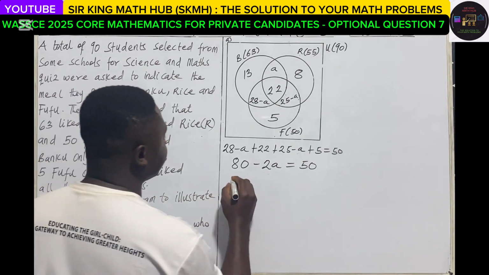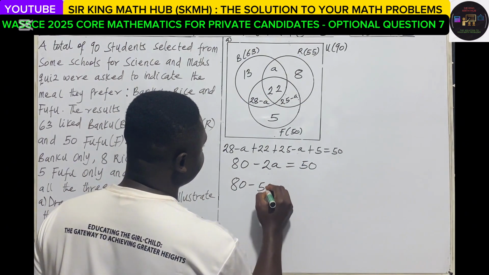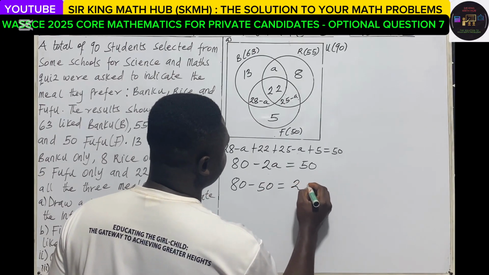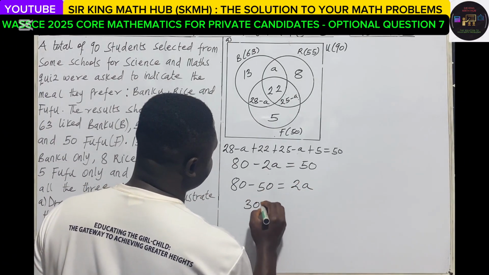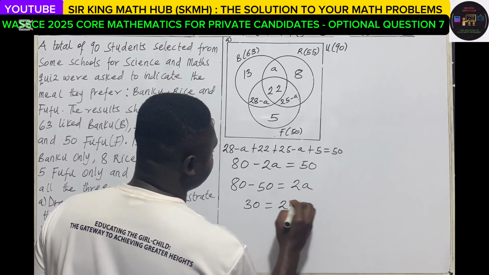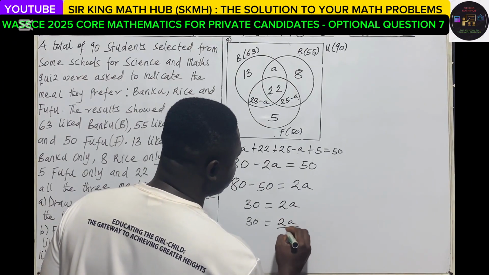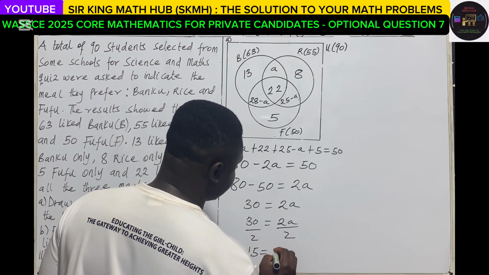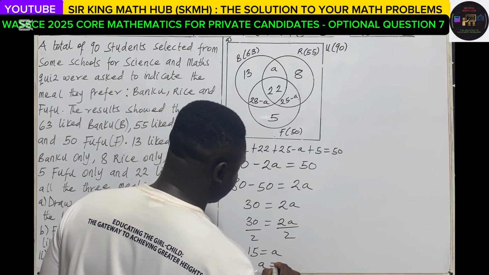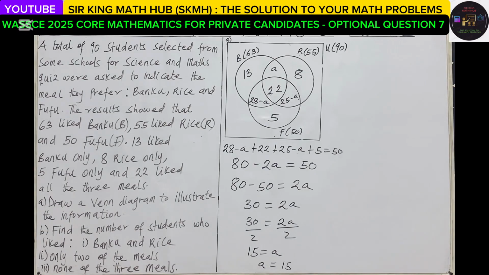We can group like terms. So 80 minus 50 must be equal to 2A, and 80 minus 50 is 30. We can divide both sides by 2, so we end up getting 15 is equal to A. Therefore, A is equal to 15.